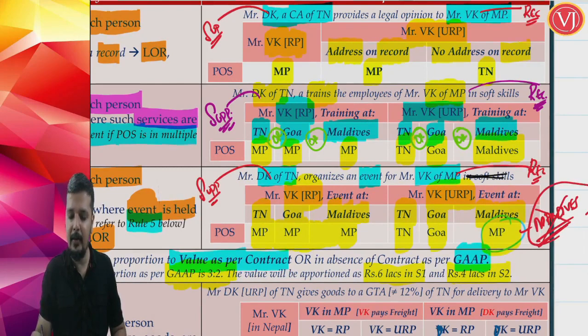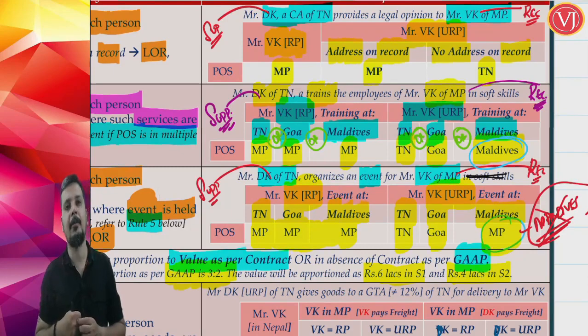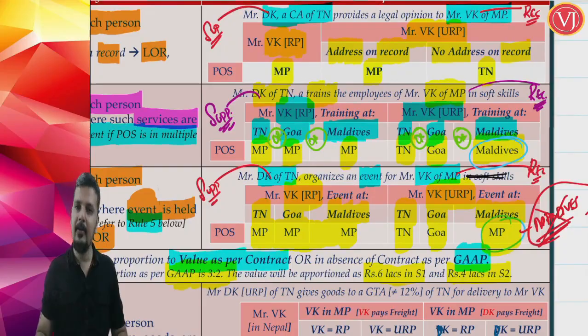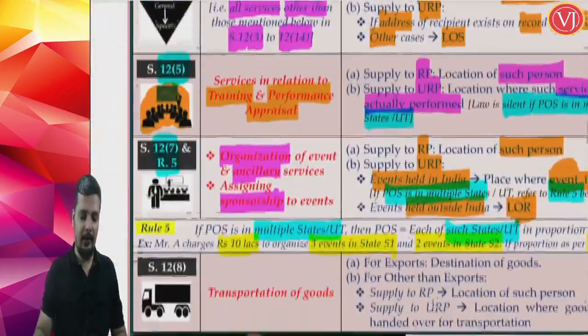Please compare this with section 12 subsection 5, where you are talking about training and performance appraisal services, where the answer would have been Maldives. This is organization of an event including ancillary services, also including assigning of sponsorship services to that event. So this is all about section 12 subsection 7 read along with rule 5.